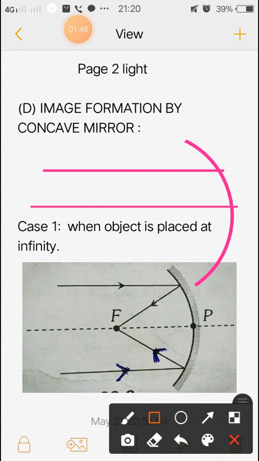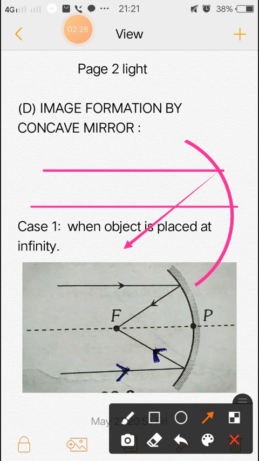After deflection it goes through the focus.